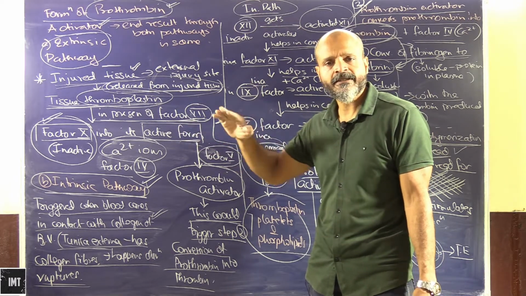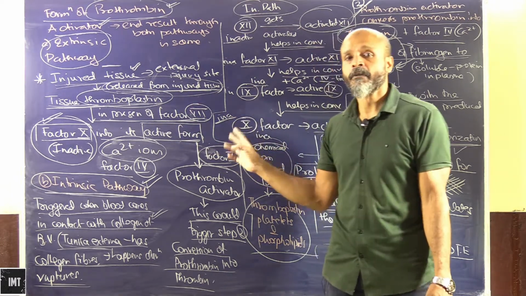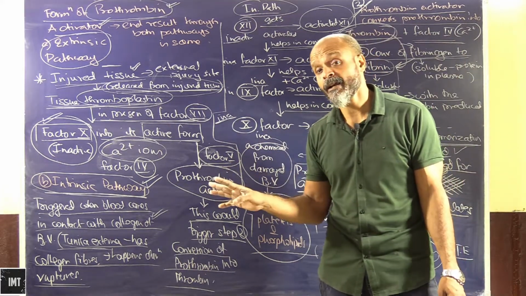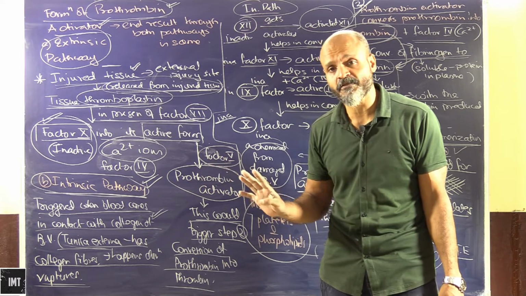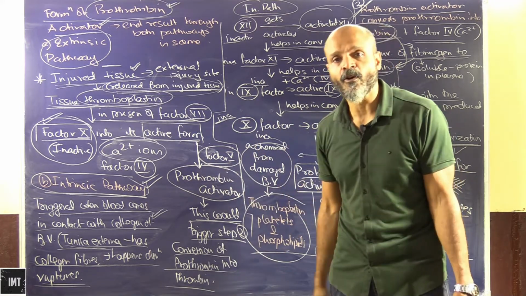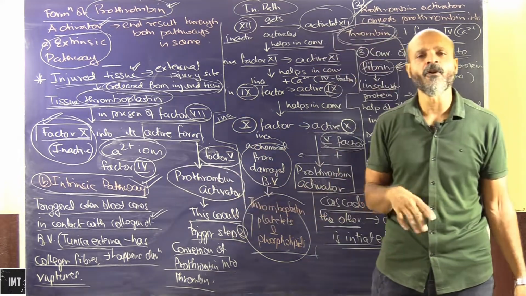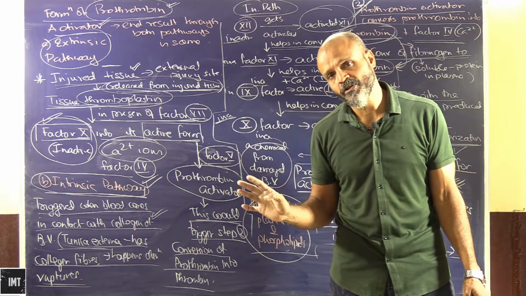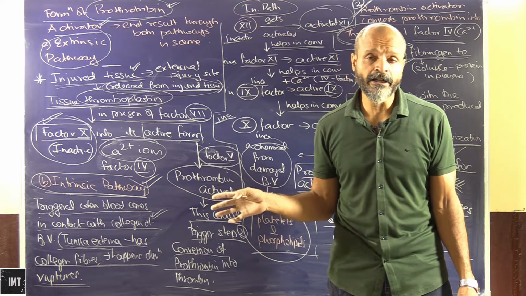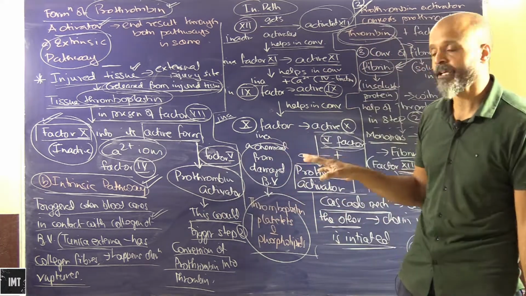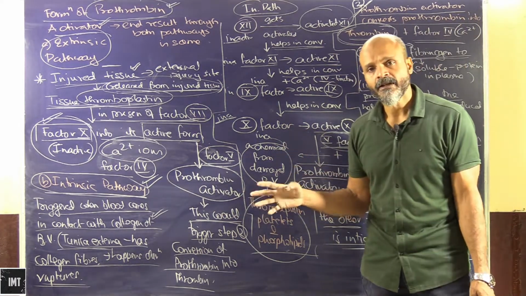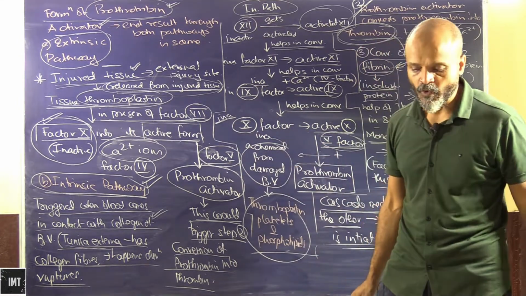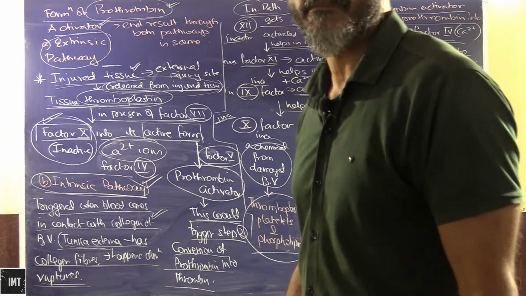So yes, it is a complex process, but a very important, life-saving process, and it can be a threatening process as well if it happens at the wrong place. Obviously the place will not be wrong, but with any injury to the capillaries in the brain, clotting of blood there can prove very detrimental and fatal to the person. So this is the cascade of reactions that we need to have a close look at and remember as well.